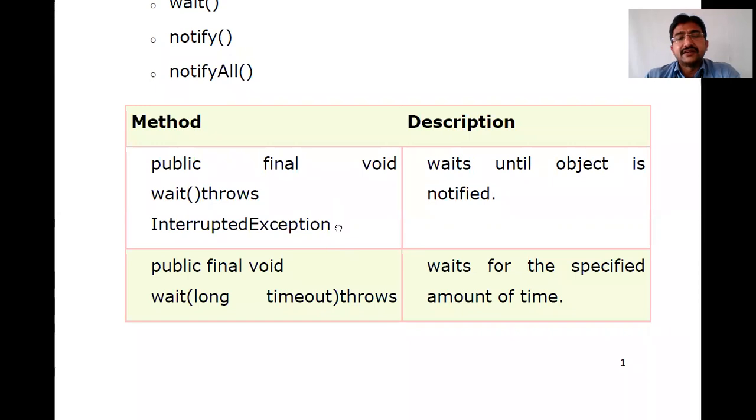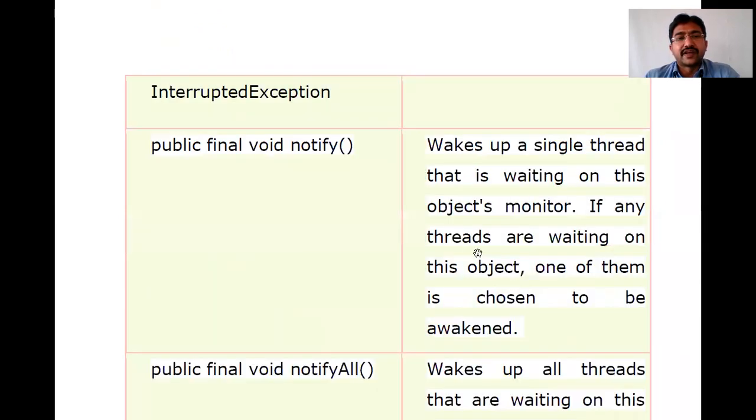The second method is wait with one parameter, that is timeout. For this method we have one parameter, long timeout. The timeout variable is of long data type. It waits for the specified amount of time, whereas the first method does not have any specified amount of time.